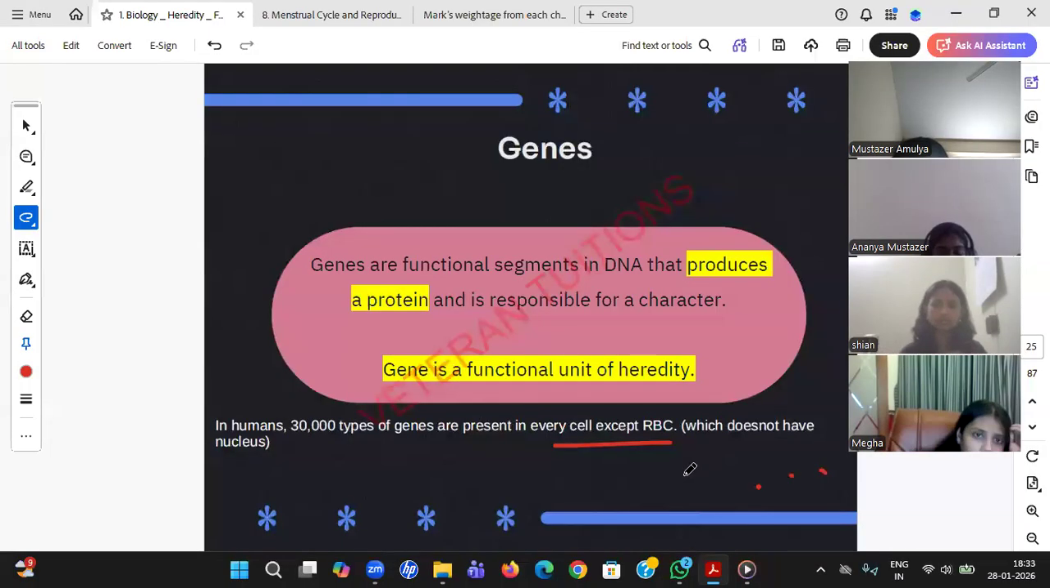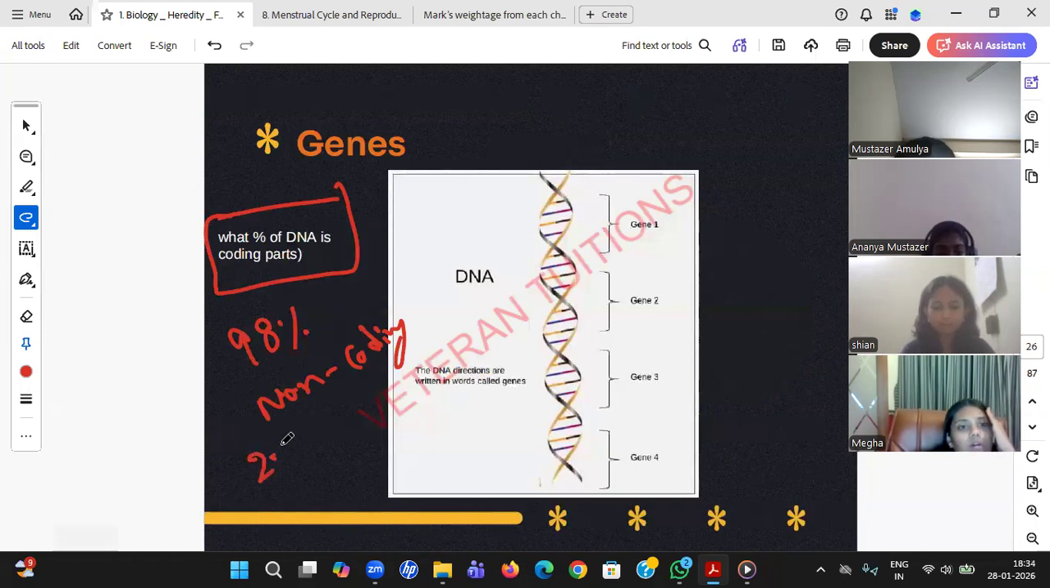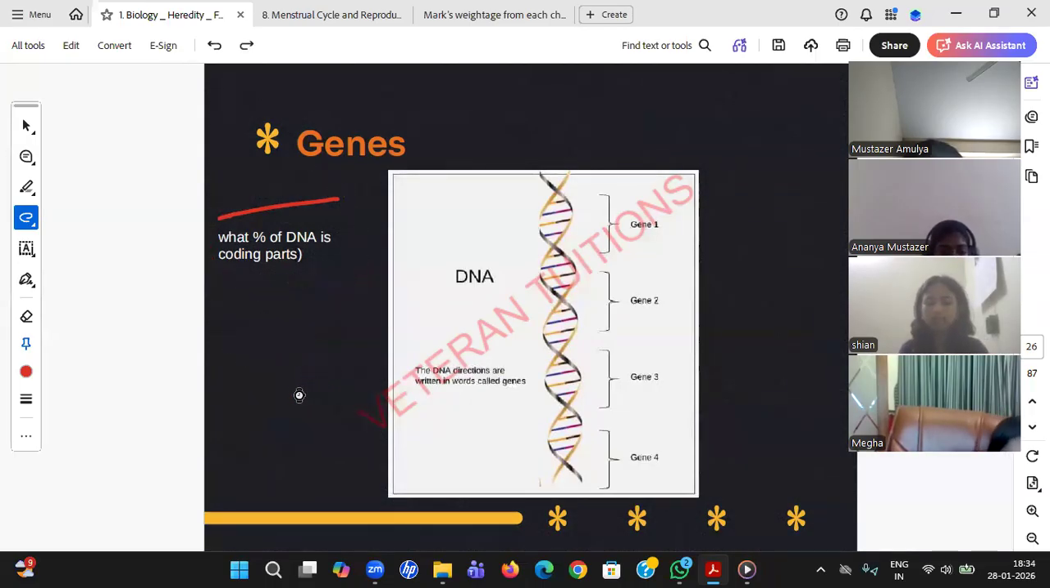So you can expect 30,000 types of genes. Now some students said the non-coding part is more. What percent of DNA is coding part and non-coding part? 98% of DNA is non-coding part, which only gives some structural support and mRNA case. Only 2% of this DNA is coding part, student. And that again varies from animal to animal. That is what I said, in humans.